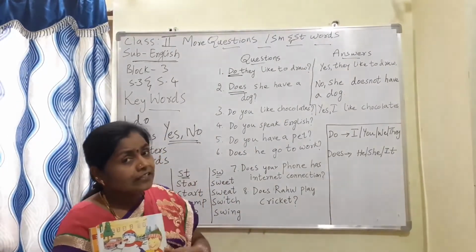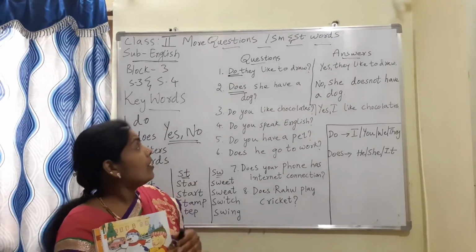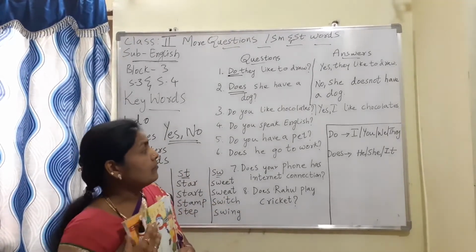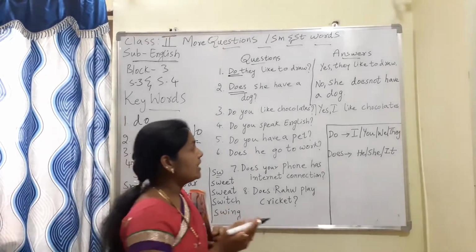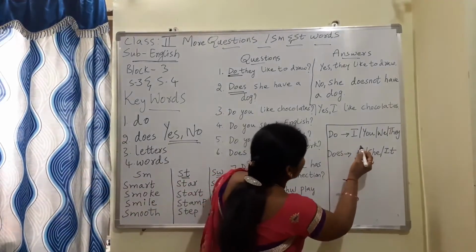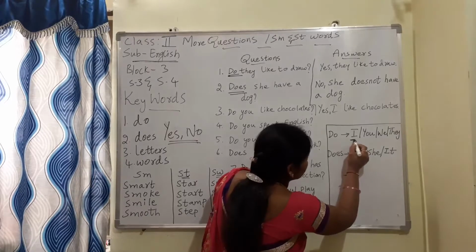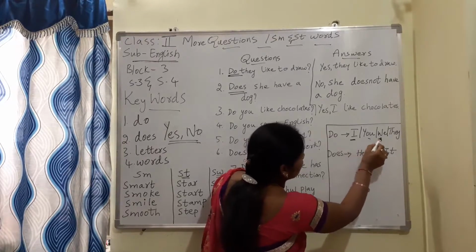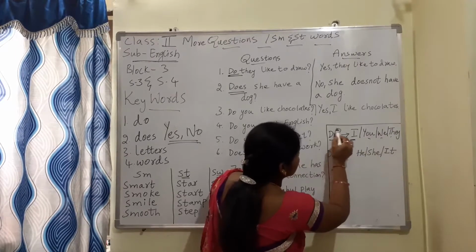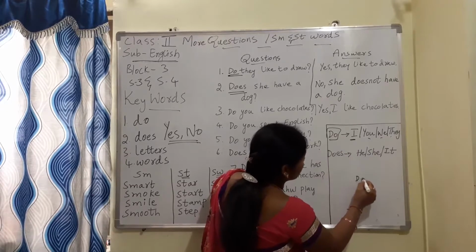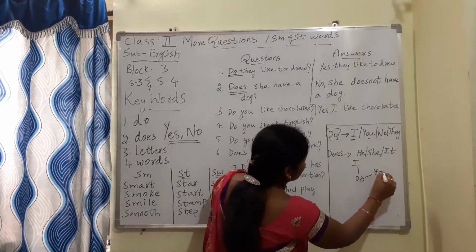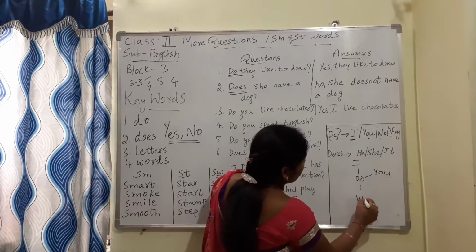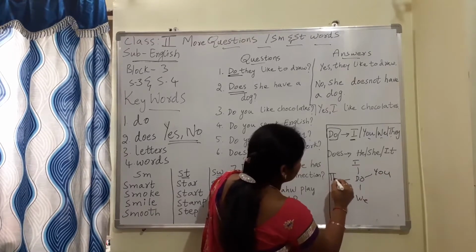So here one thing you should remember, children: when should we use do and when should we use does? If the subject part is I, you, we, they, then we should use do. Do goes with I, you, we and they.